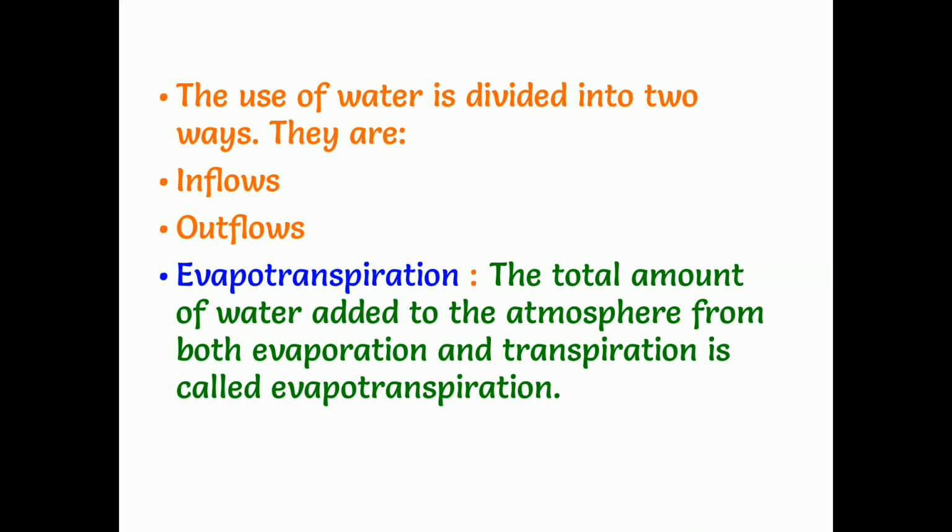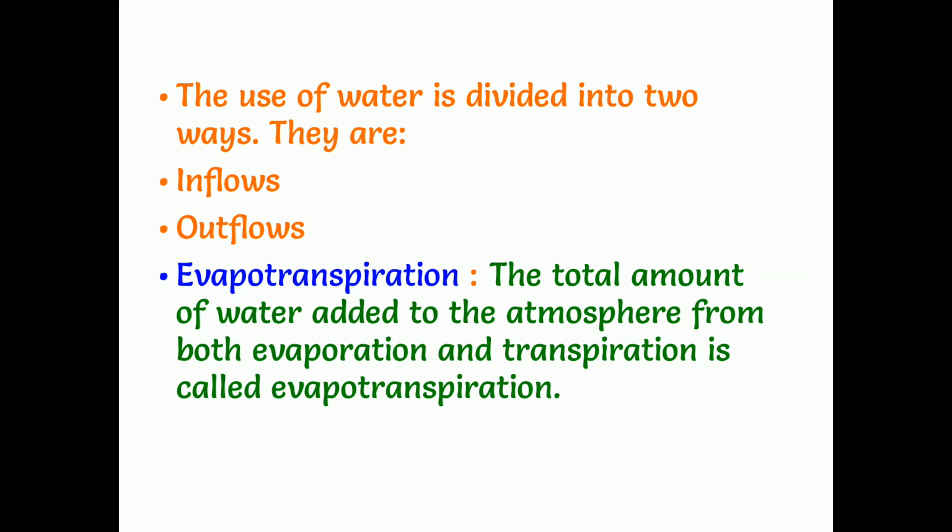In the same way, here also inflows means how the water from the atmosphere reaches the surface of the earth. And from there, some of the water penetrates into the ground. So the ground absorbs the water, and it also flows in the form of rivers, streams, lakes, all those things. That is all called inflows. And outflows is how the water again goes into the atmosphere. That process is called outflows, children.